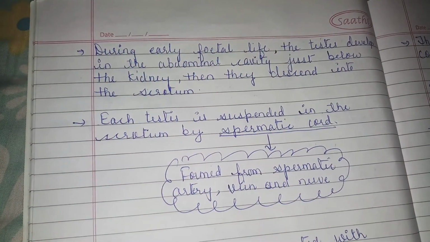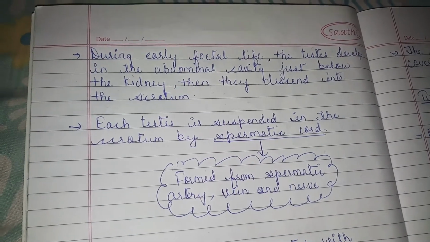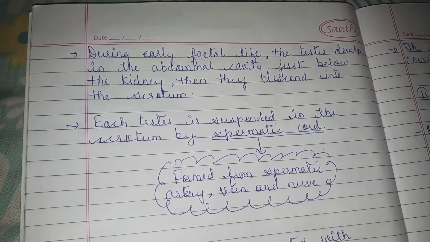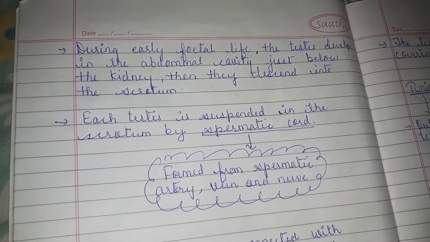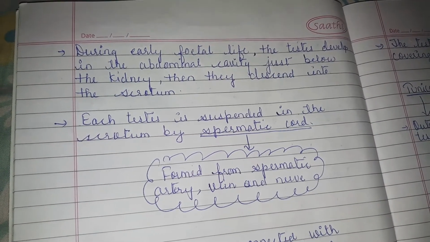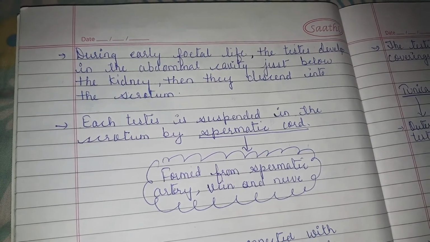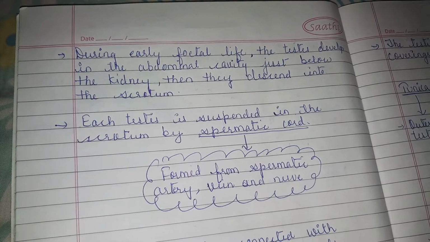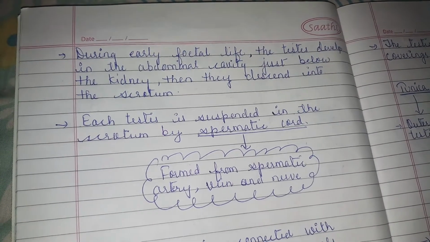During early fetal life, the testes develop in the abdominal cavity. Just now we have discussed that testes are located outside the abdominal cavity, but during early fetal life of a male individual, these testes are located in the abdominal cavity just below the kidney, then they descend into the scrotum.